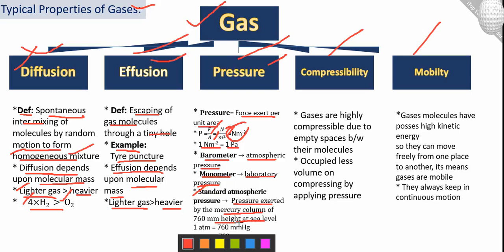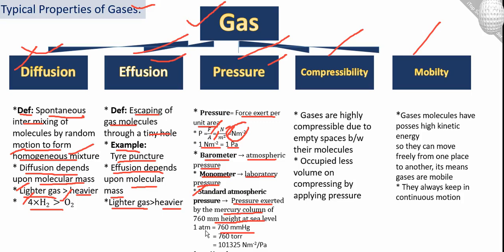So we can find it with the help of a barometer, where 1 atm is equal to 760 mmHg. And the next one is the comparison of one atmospheric pressure. It is equal to 760 torr, and also 101325 Newton per meter square, or Pascal. So this is the comparison.